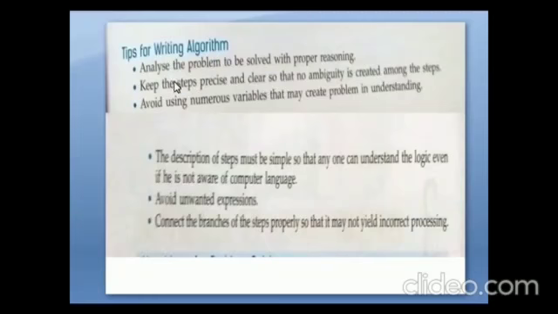Then tips for writing algorithm. Analyze the problem to be solved with proper reasoning. Keep the steps precise and clear so that no ambiguity is created among the steps. Third, avoid using numerous variables that may create problems in understanding. The description of each step must be simple so that one can understand the logic even if he is not aware of computer language. Then avoid unwanted expressions. Next, connect the branches of steps properly so that it may not yield incorrect processing. These are the tips for writing an algorithm.